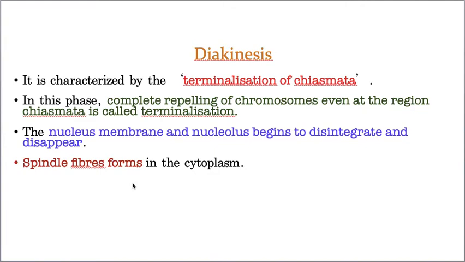The next one is what? Zygotene. Zygotene is characterized by synapsis. Next one, pachytene. Pachytene is characterized by crossing over. Next one is diplotene. Diplotene is characterized by repelling of the chromosomes except at the junction of the crossing over, resulting in chiasma or chiasmata, whereas diakinesis is the complete repelling of the chromosomes, which is called terminalization. So five subphases, five characteristic points. Hope you understood, students, but still if you have any doubts you can ask me at any time.